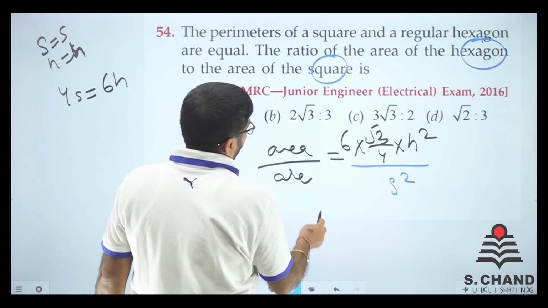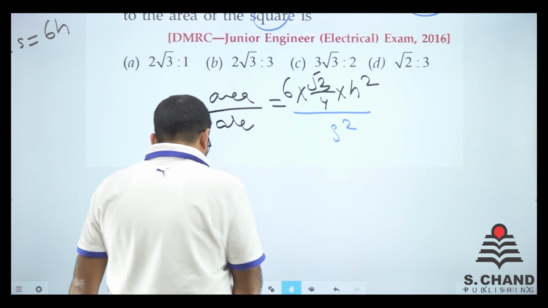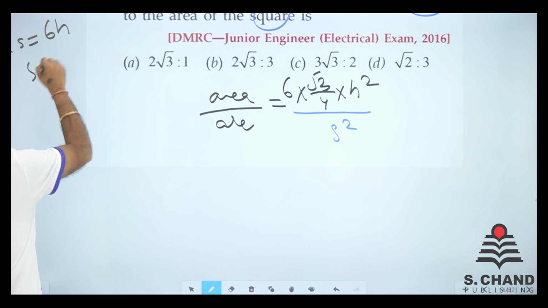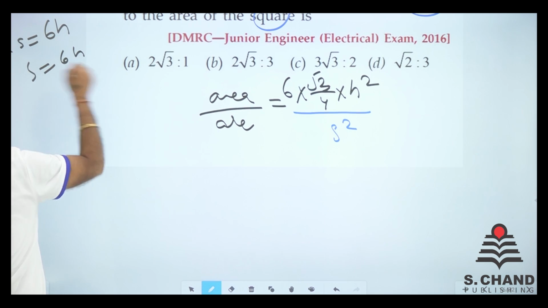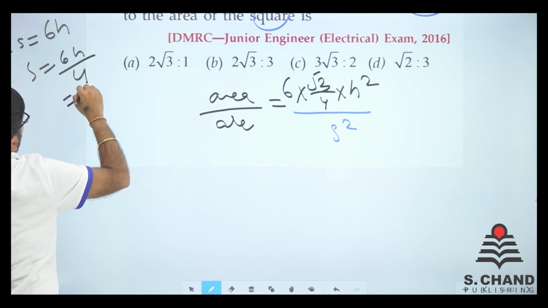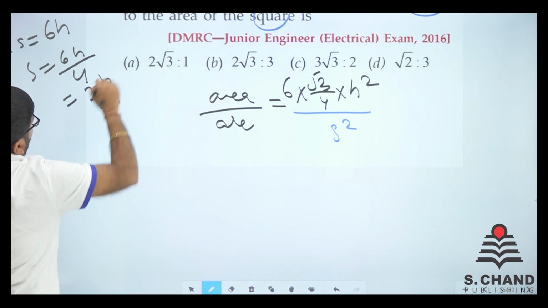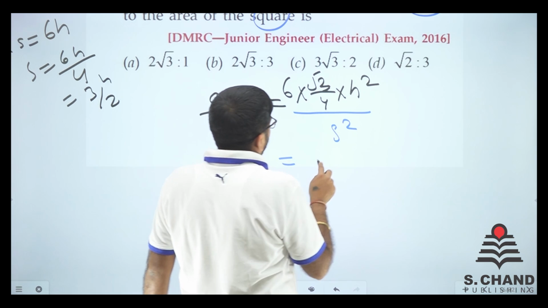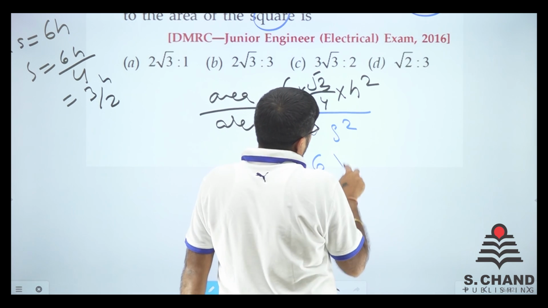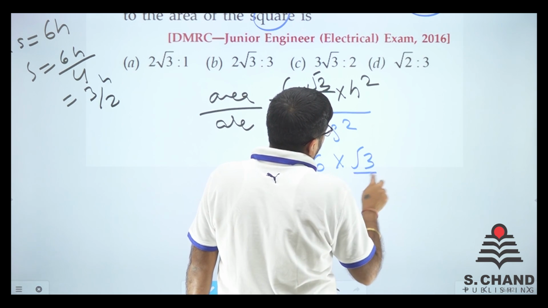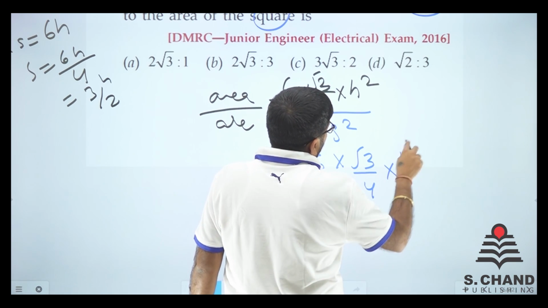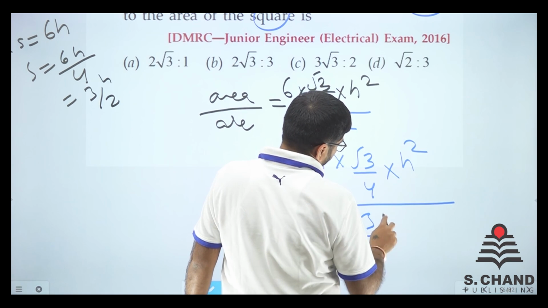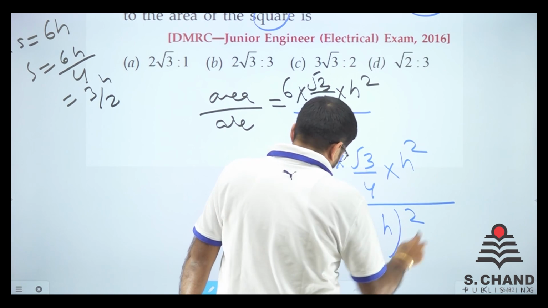So let's calculate so that it becomes easy. S is equal to 6h by 4, see, here it is written 4S is equal to 6h. So it's like 3 by 2, 3h by 2. So it comes like 6 into root 3 by 4 into h square upon 3 by 2 h whole square.